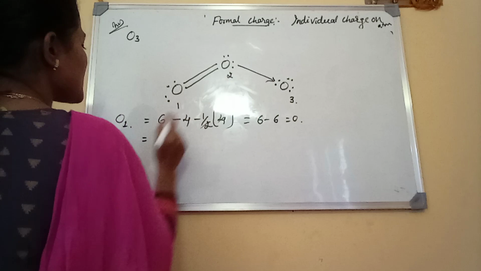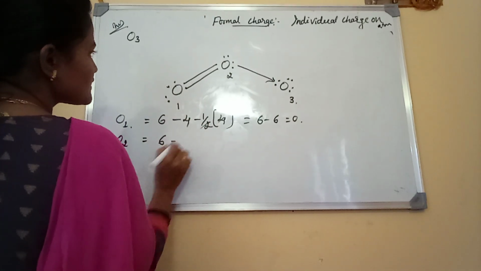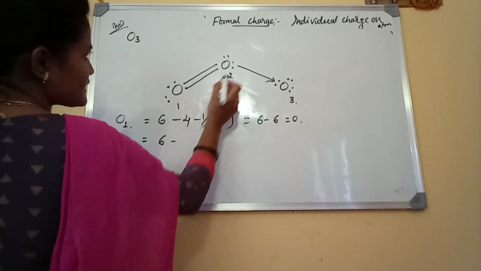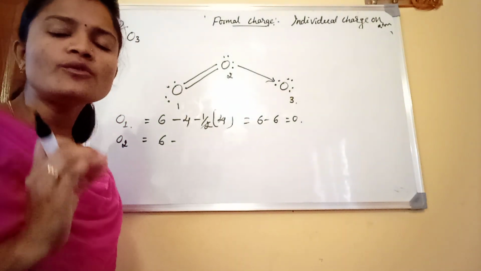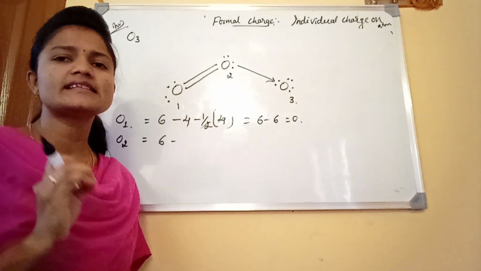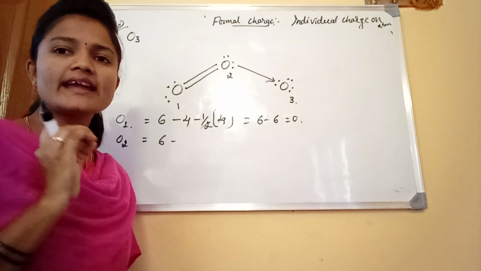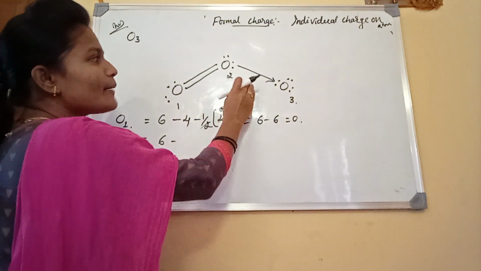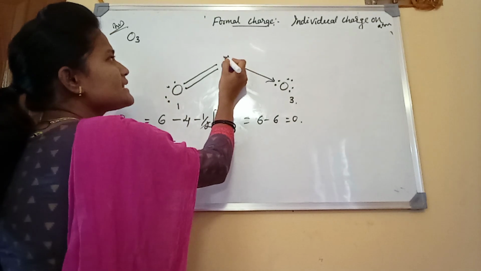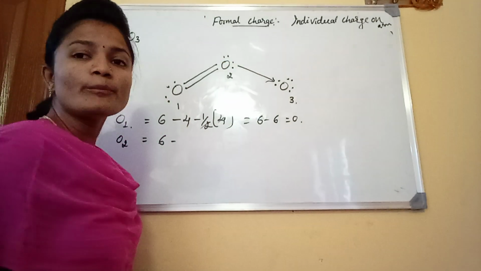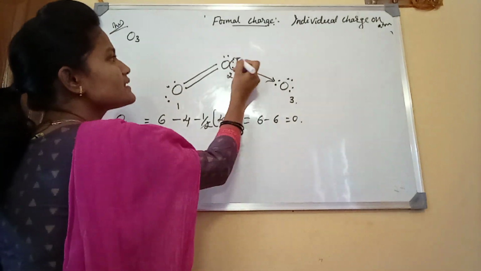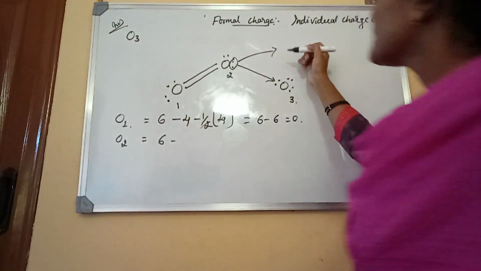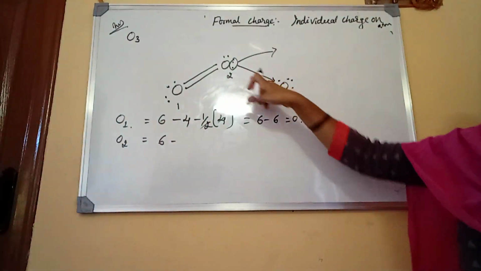The formal charge and the total number of valence electrons are 6, minus how many lone pair electrons here? You have to observe carefully. This is very important. Don't get confused. Here I am telling these two only are the lone pair electrons. This is not. Why? Because these are sharing electrons.